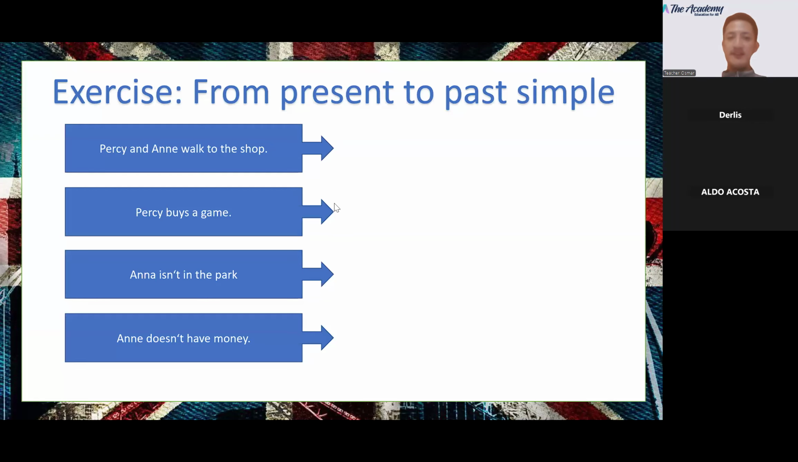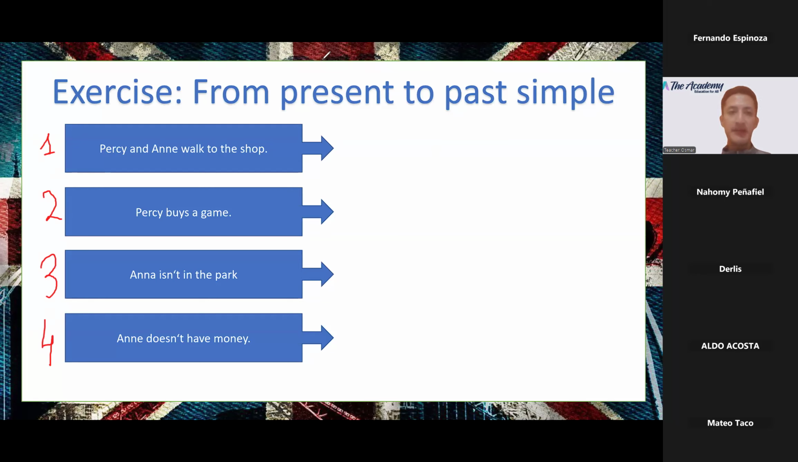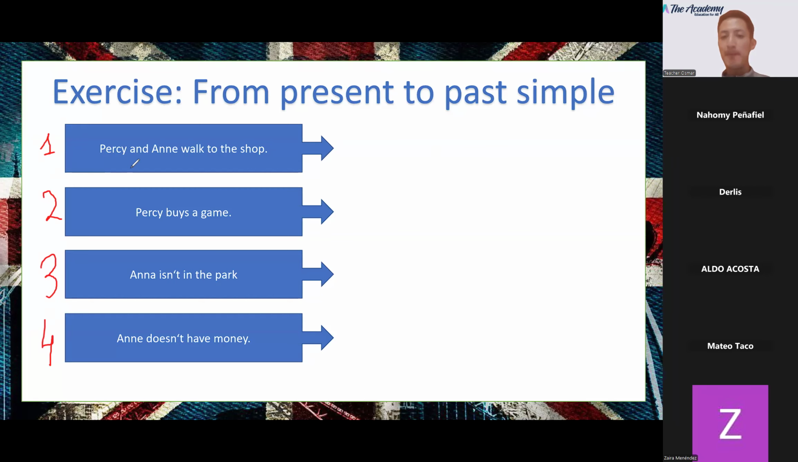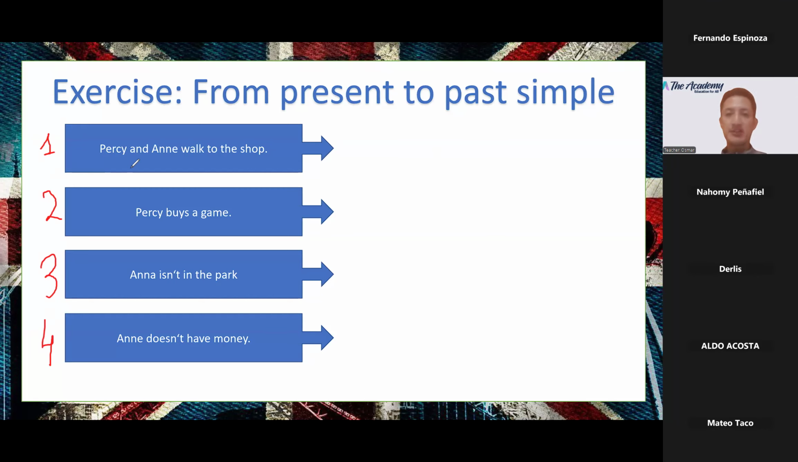Ok, listos. My dear students, pueden verlo. Can you see it? We have number 1, 2, 3, and 4. Okay, in el chat, please, on the chat box, everybody, you are going to transform these sentences from present to past. From present to past. Okay, les doy, I give you 3 minutes, 3 minutos, you can do it.